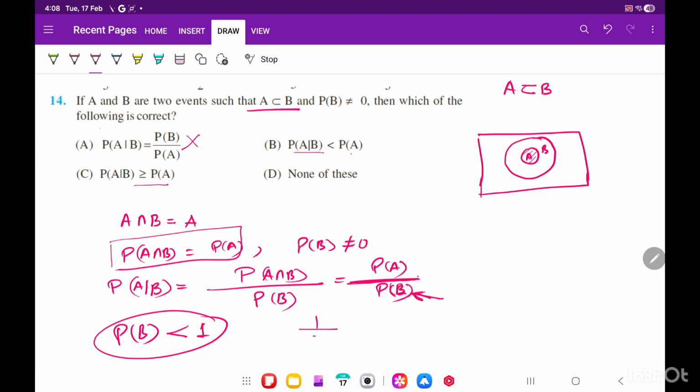If suppose it is 0.1, so 1 by 0.1 is 10. So reverse of any small number is always a big number. So if denominator is less than 1, then this will be for sure some bigger number, k into PA. Multiply k. K will be some number. So what I am trying to say is this will come out to be little bit more than PA. So this is the correct answer.